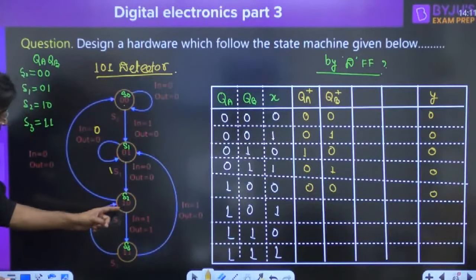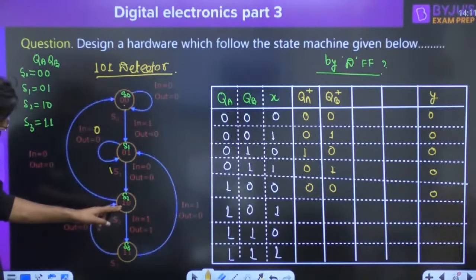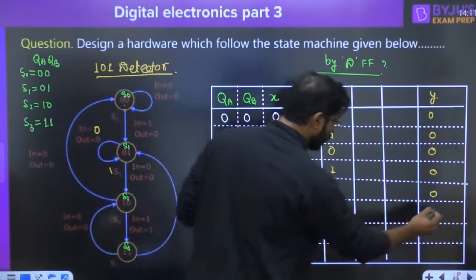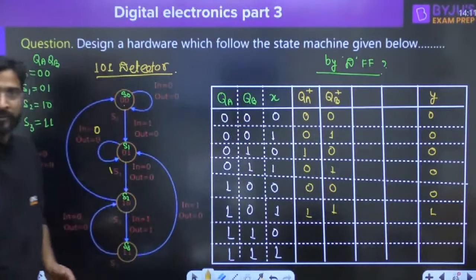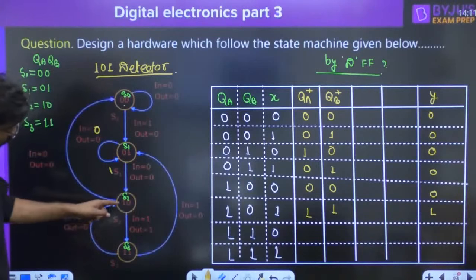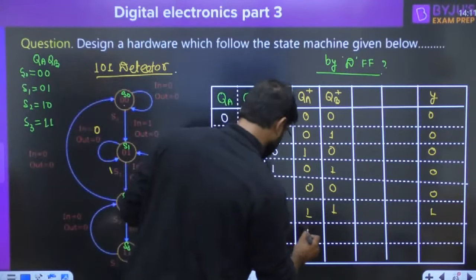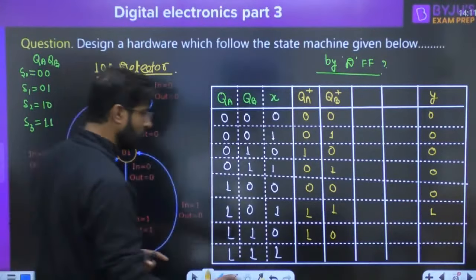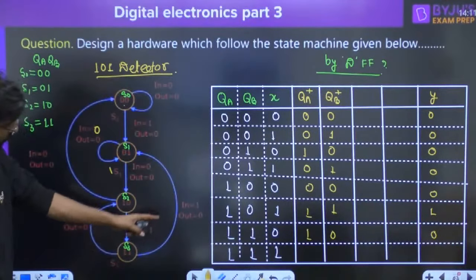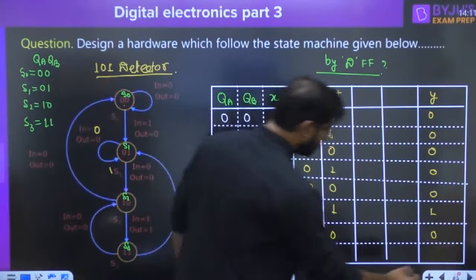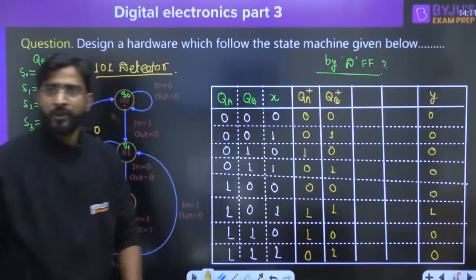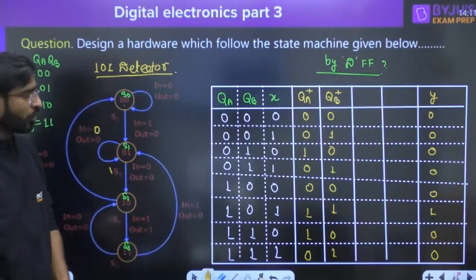You are at 10 state and input is 1. You will move into the 11 state and output is going to be 1. Now you are at 11 state, if the input is 0, you have to move into the 10 state, output is 0. And you are at 11 state and the input is 1. You have to move into the 01 state. So we have written the previous and present state also according to that, right?